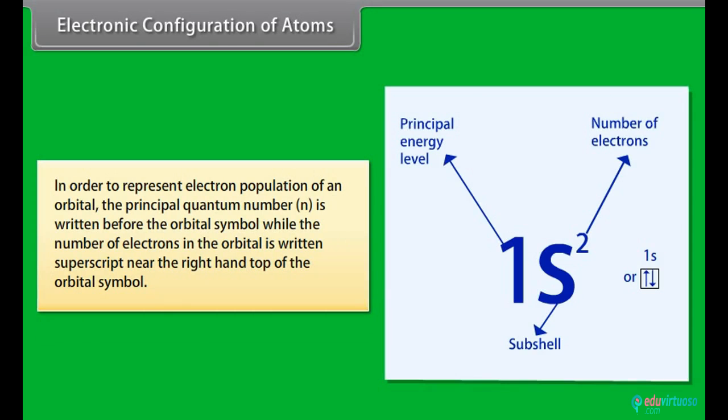Electronic configuration of atoms. In order to represent the electron population of an orbital, the principal quantum number n is written before the orbital symbol, while the number of electrons in the orbital is written as a superscript near the right-hand top of the orbital symbol. If we have two electrons in the s orbital of the first energy level, then it is written as 1s squared.